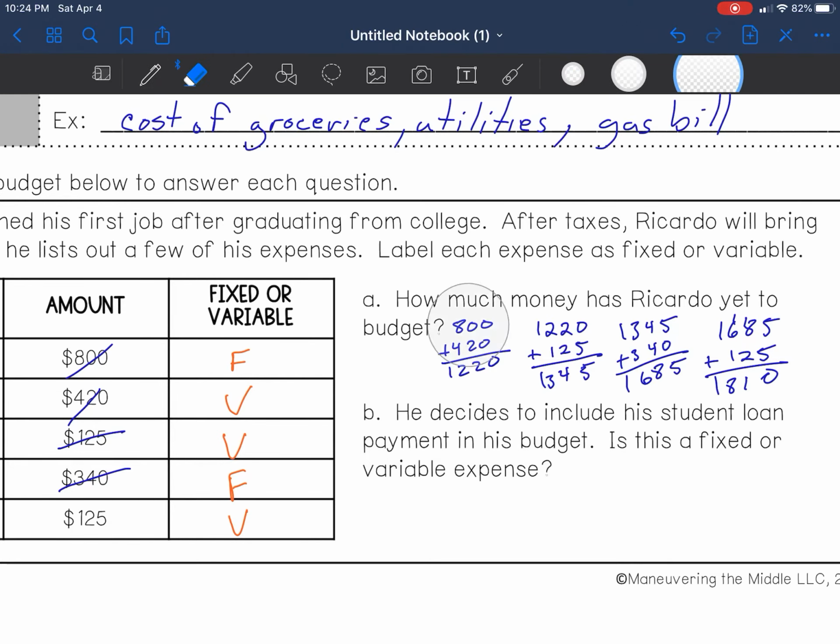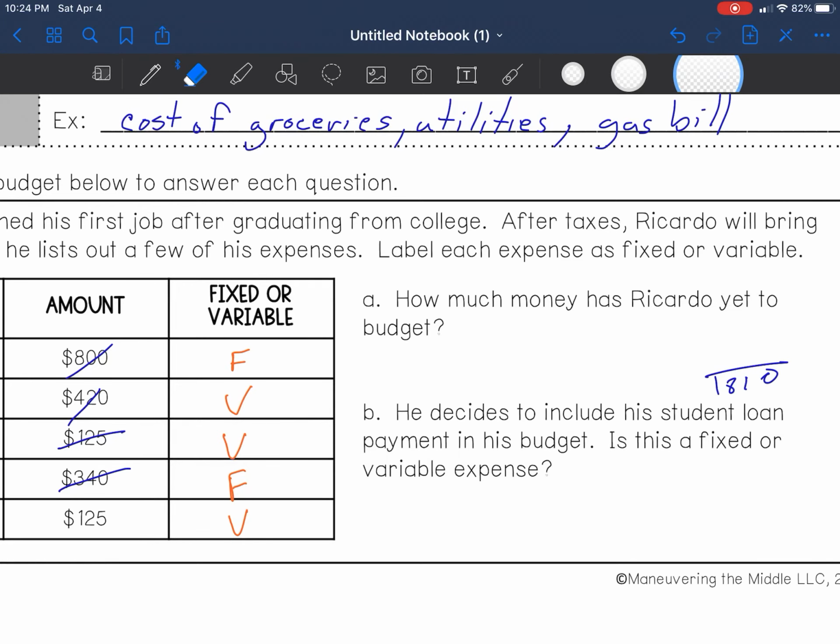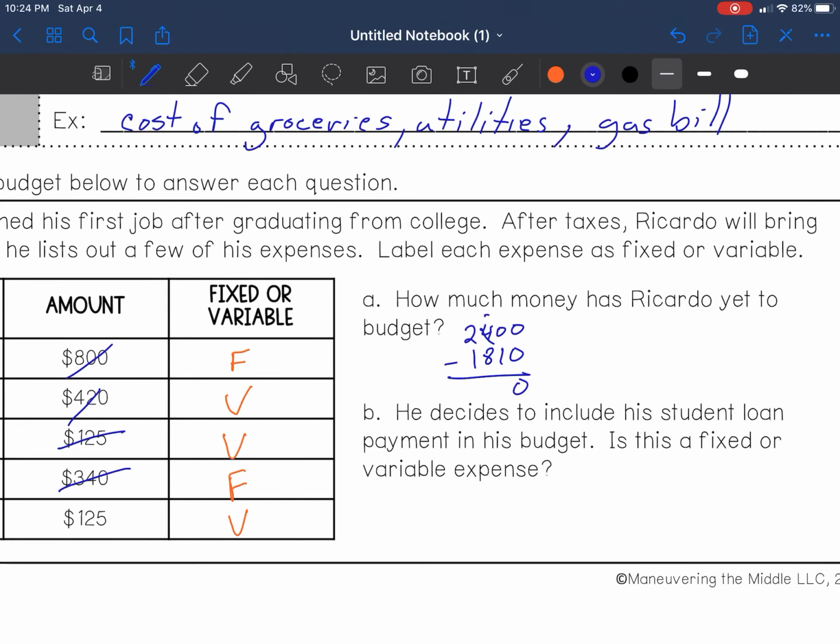So let's erase this. We know that's it. 1,810. I'm going to put it right here. 1,810. And we have to subtract it from 2,400 to find out how much he still has left. 0 minus 0, 0. We need to borrow here. This becomes a 3. This becomes a 9. This should have become a 1. So then 8, 13 minus 8 will be 5. So he still has to budget $590.